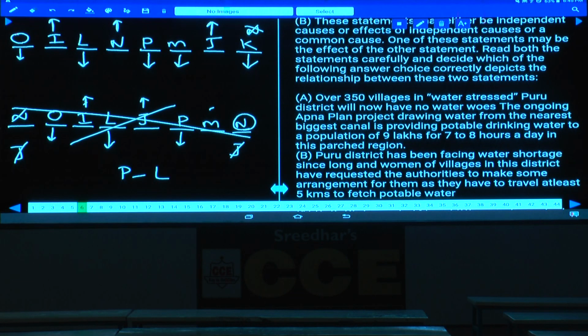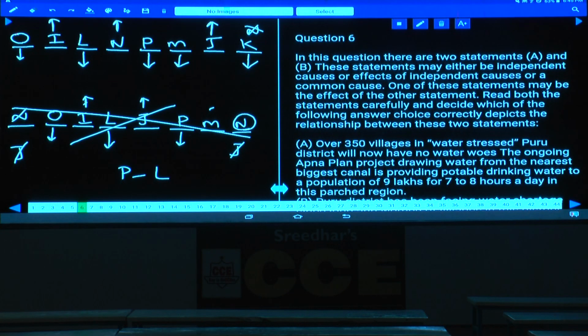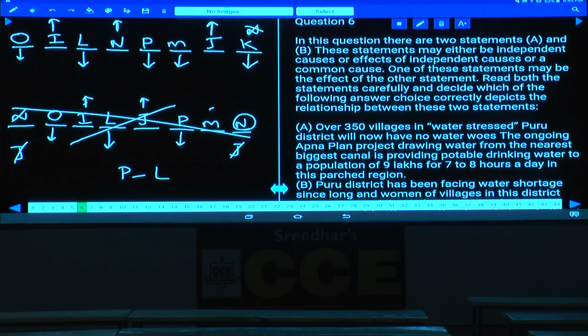Now in question number 6 and 7, in the question there are two statements, A and B. These statements may either be independent causes, or effects of independent causes, or a common cause. One of these statements may be the effect of the other statement as well. Read both the statements carefully and decide which of the following answer choices correctly depicts the relationship between these two statements. Clear? Then let us go back to question number 6.